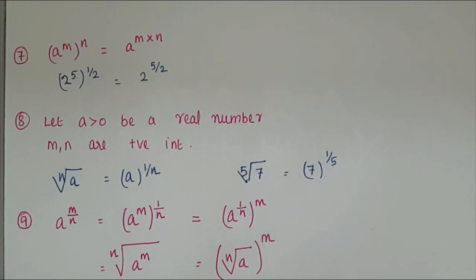Clear? Okay. So 7, 8 and 9, these three properties are very important. We are going to use these three properties to solve the problems in exercise 1.6. So in the next video, we are going to solve the problems in exercise 1.6.